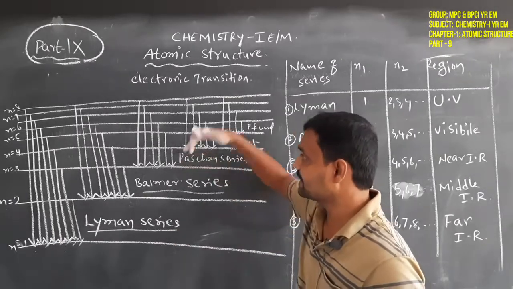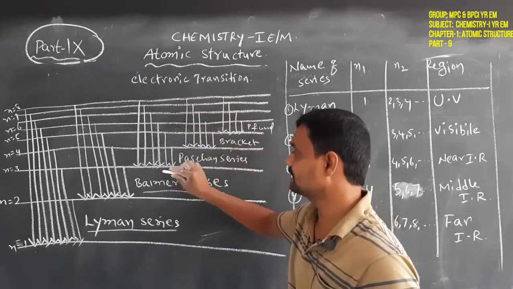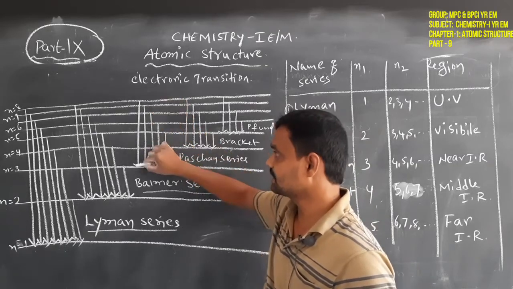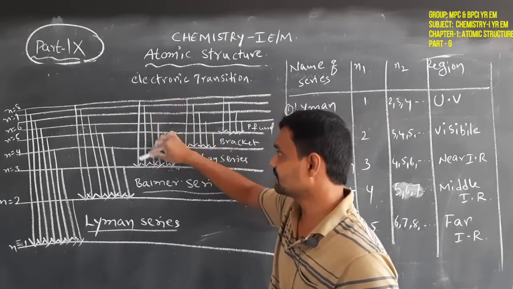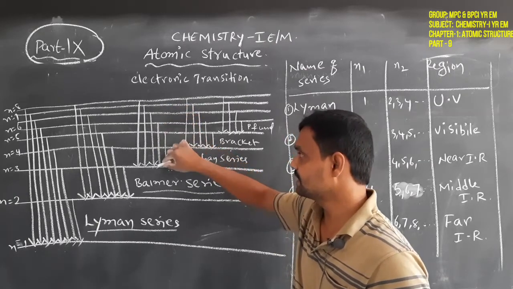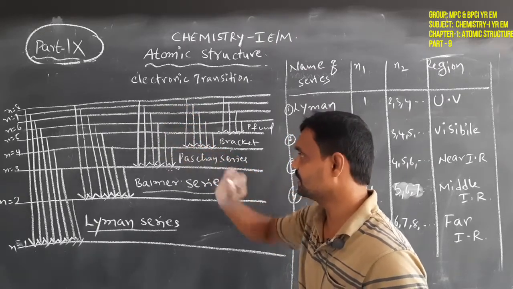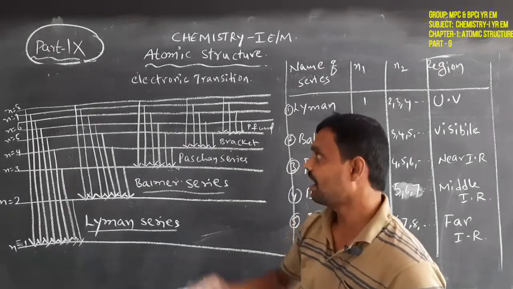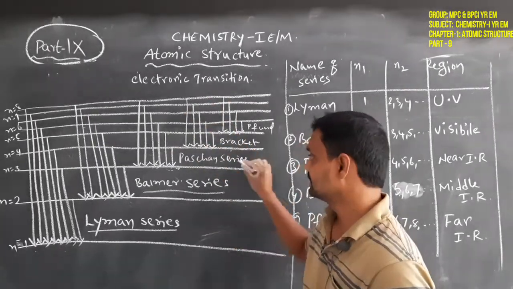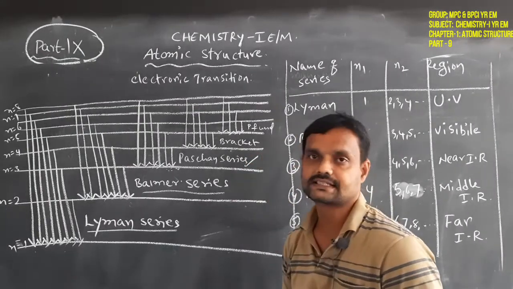Similarly, all higher energy level electrons come back to the third energy level. Means 8th energy level to the third, 7th to the third, 6th to the third, 5th to the third, 4th energy level to the third. All higher energy level electrons come back to the third energy level. It is called the Paschen series.